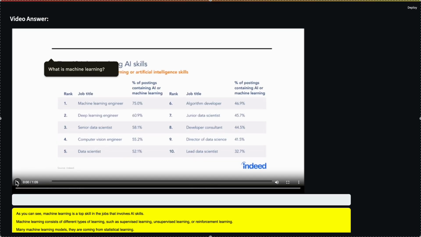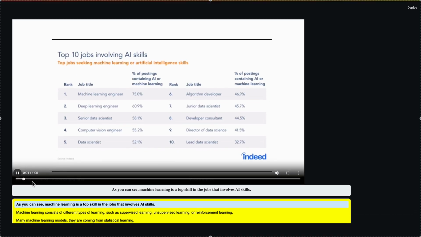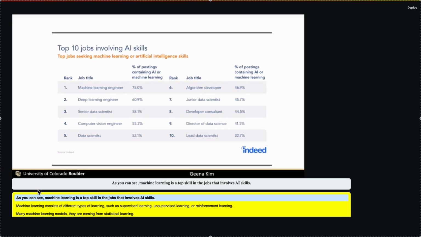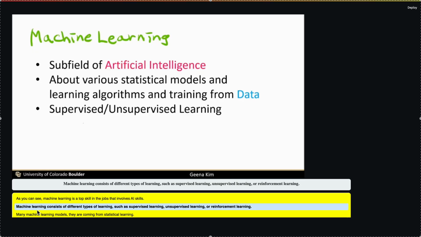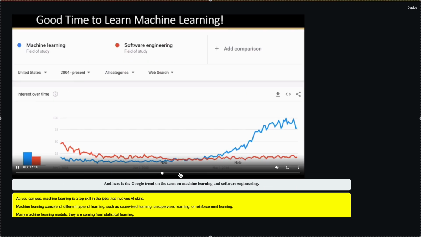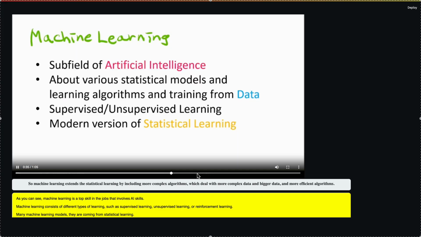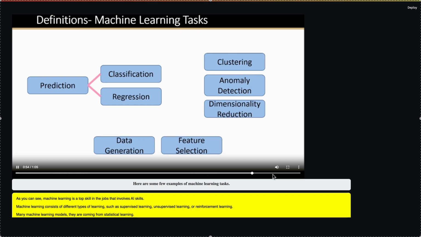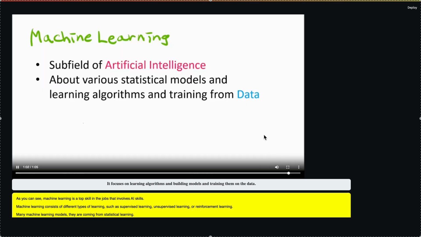As you can see, the answer video is generated. Machine learning is a top skill in the jobs that involve AI skills. Machine learning consists of different types of learning, such as supervised learning, unsupervised learning, or reinforcement. Machine learning and software engineering. So machine learning extends statistical learning. Some few examples of machine learning tasks. It focuses on learning algorithms and building models.